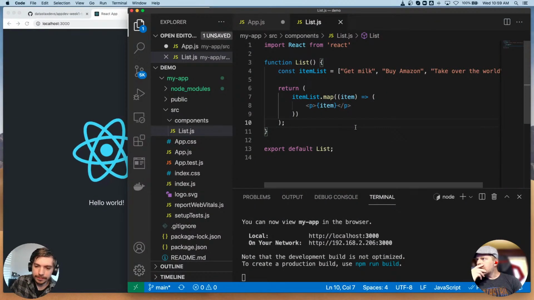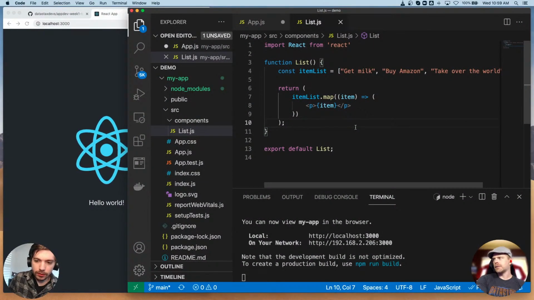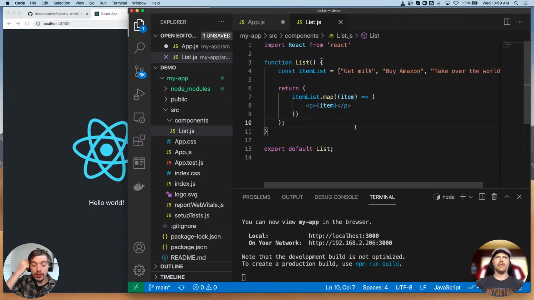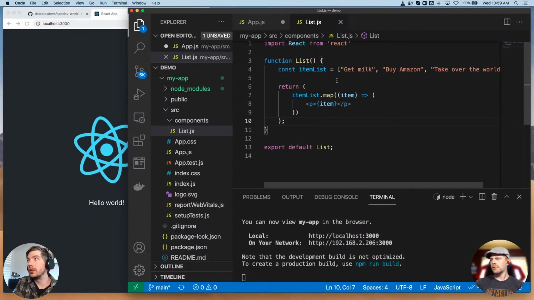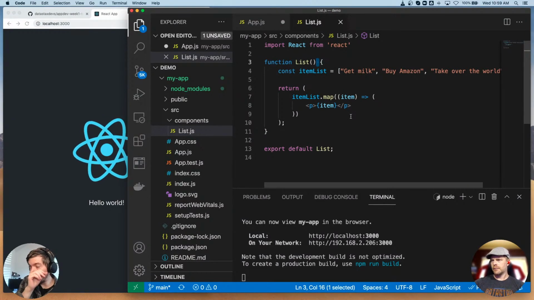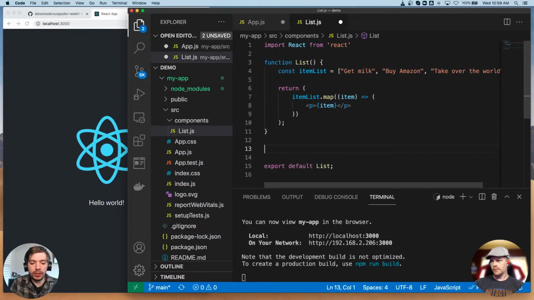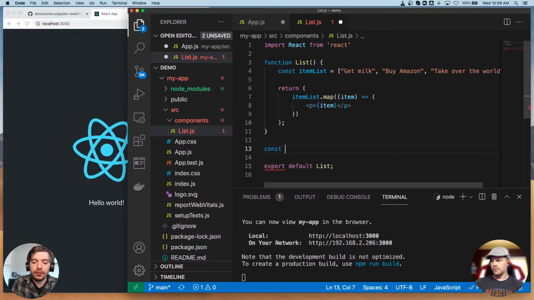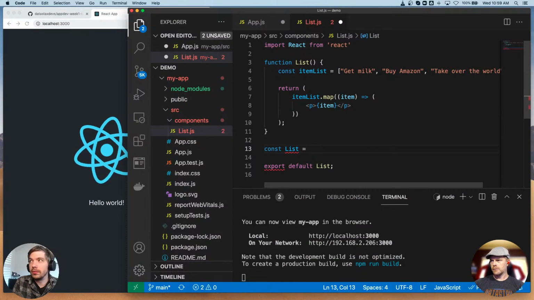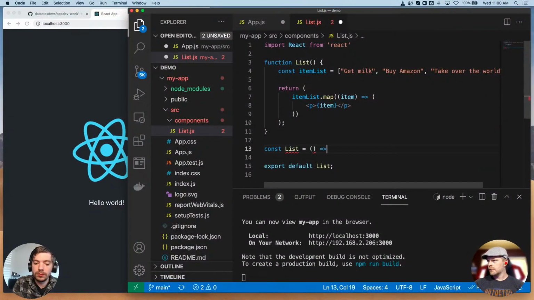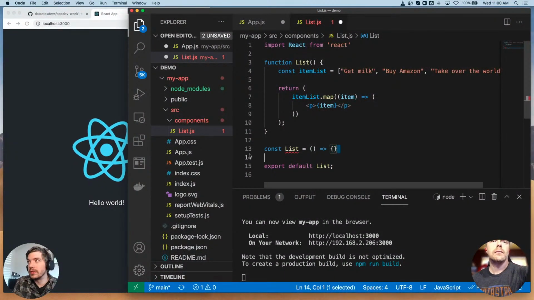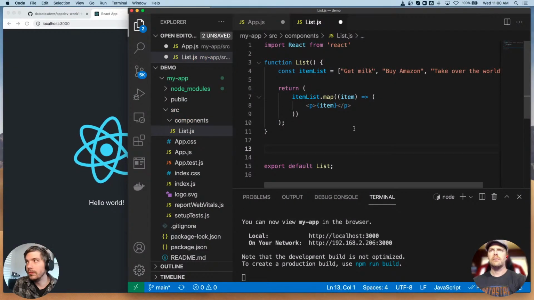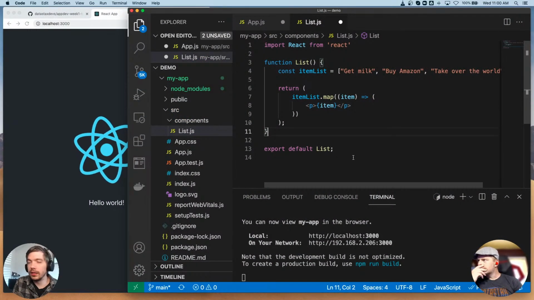So I apologize. No, it's not missing. Right, it's not missing. That's valid as well. Yeah, if you're asking if it should have been an arrow function, in this case, no. You could write this differently. You could do const list equals, and that would be an arrow function. It would be basically the same. But in this case, I did not do that.